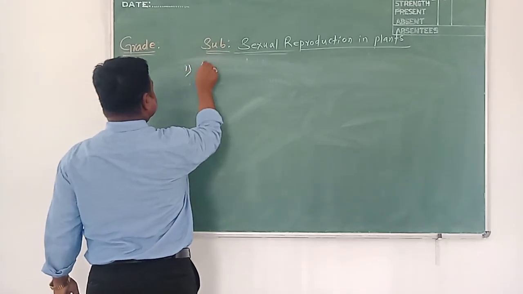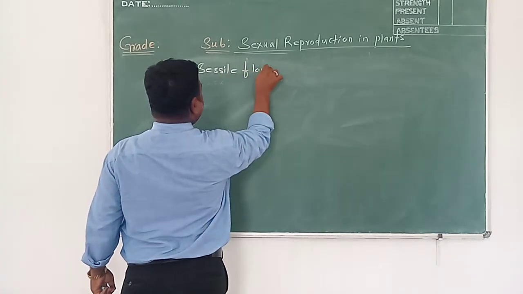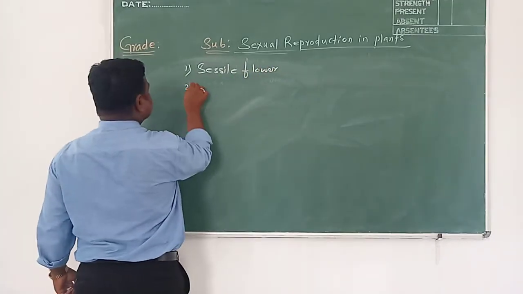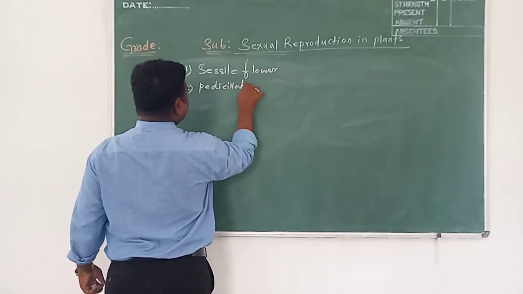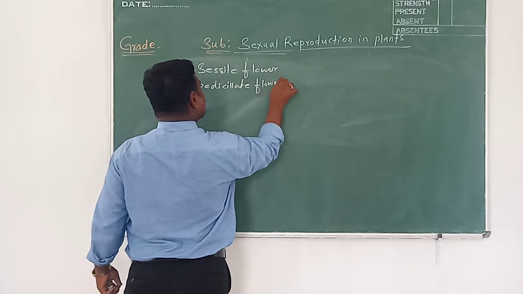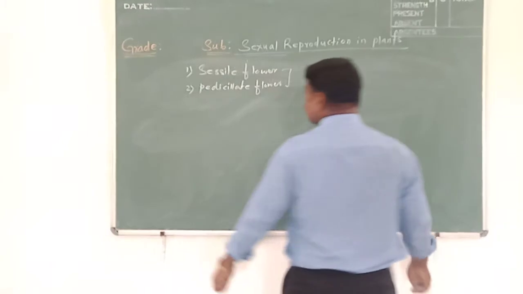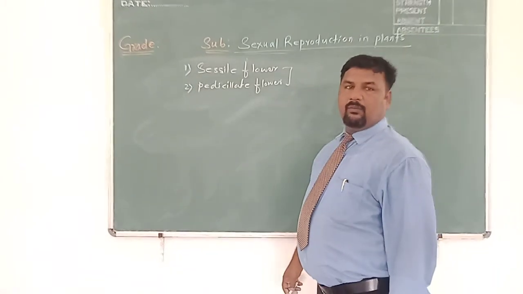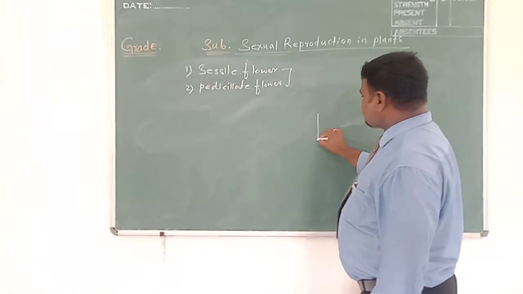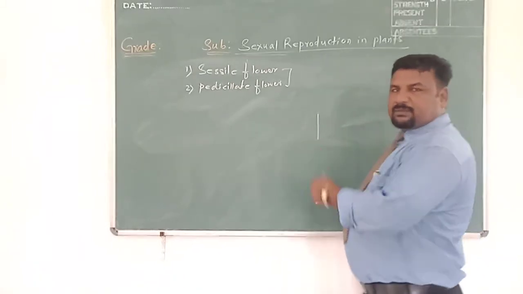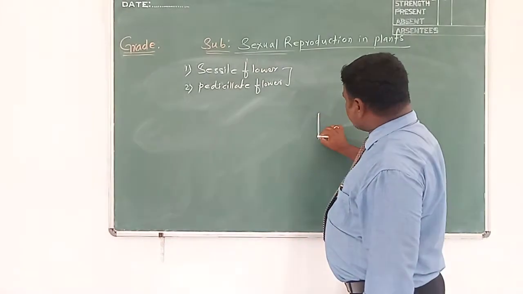The number one is sessile flower. And the number two here is pedicellate flower. What are these divisions among flower? Sessile and pedicellate. The flower which has a pedicel. What is pedicel? Suppose this is a long stalk which is present at the bottom of the flower, through which we can hold the flower. The long stalk is a pedicel.